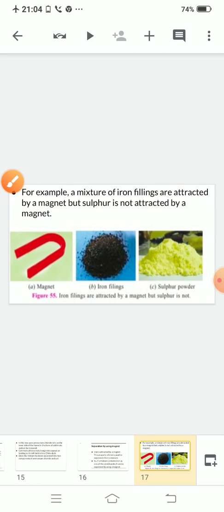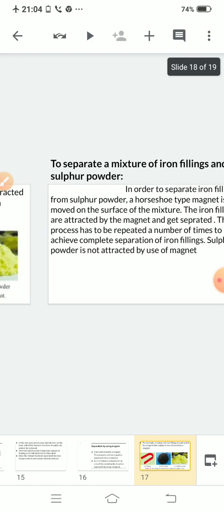See, for example, in a mixture, iron filings are attracted by a magnet, but sulfur is not attracted by a magnet. The first picture is a magnet, the second one is iron and sulfur. If you take a mixture of sulfur and iron and you use a magnet, all the particles of iron will be attracted towards the magnet, and what will remain? Sulfur will remain as it is, because sulfur is not attracted by a magnet. So like this, you can separate out a mixture of iron and sulfur by using a magnet.